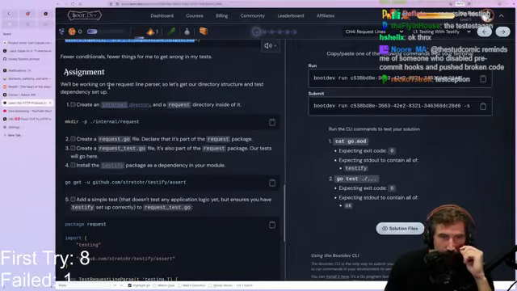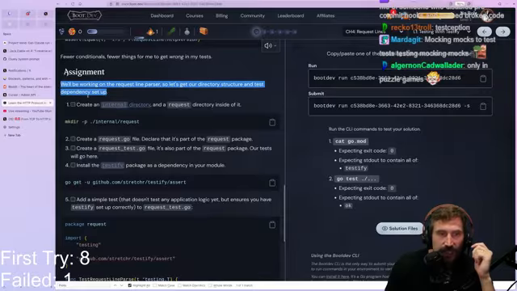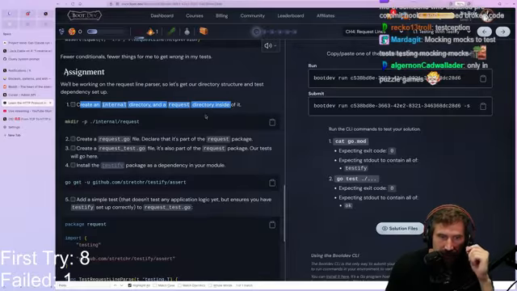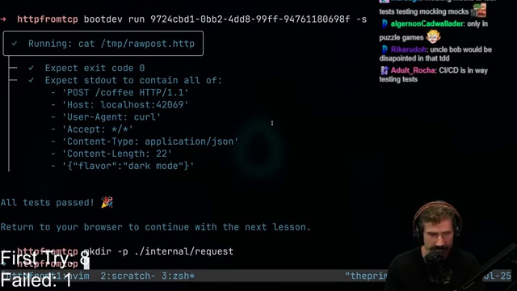We'll be working with a request line parser, so let's get our directory structure and test dependency set up. So Lane has changed my directory structure, and that's okay. We're having internal requests. All right, we can do this. I can roll with this. I'm not afraid.